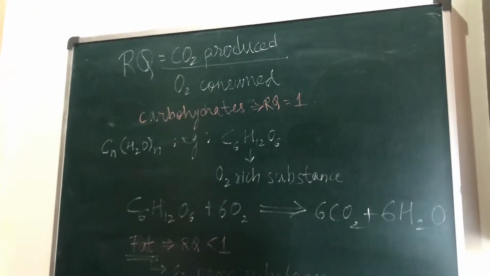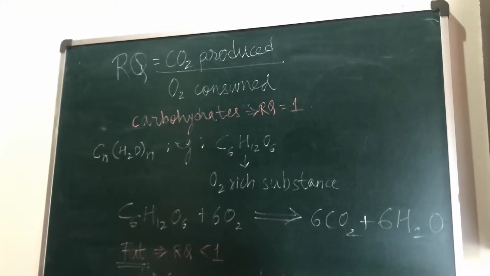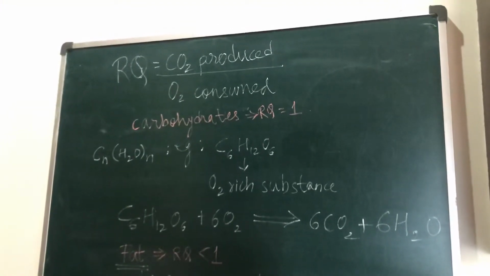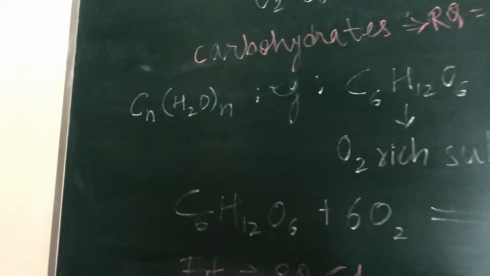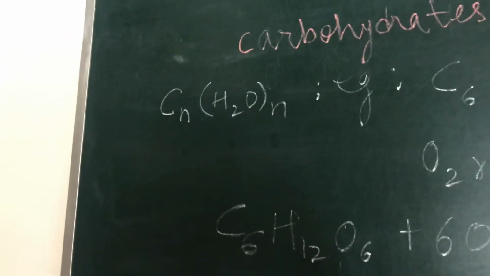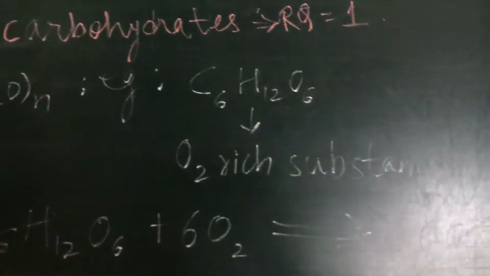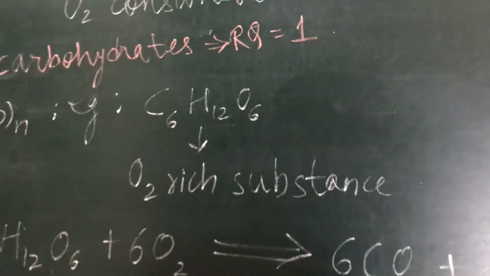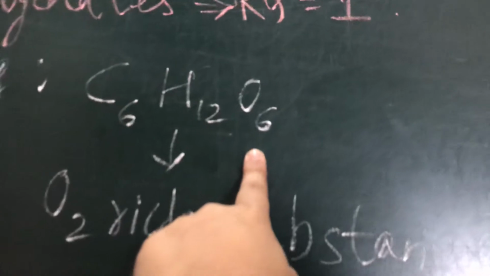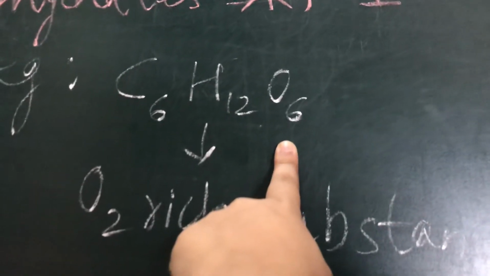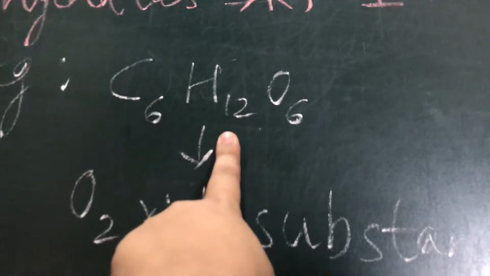Respiratory quotient, or RQ ratio, is carbon dioxide produced upon oxygen consumed. In case of carbohydrates, your RQ ratio is 1. Carbohydrates are CnH2O n times, for example, C6H12O6. They are oxygen-rich substances. That means the oxygen present is just enough to oxidize the hydrogen present in the carbohydrate molecule.